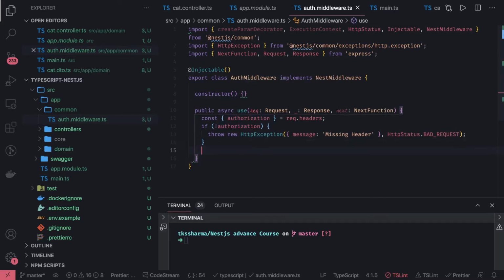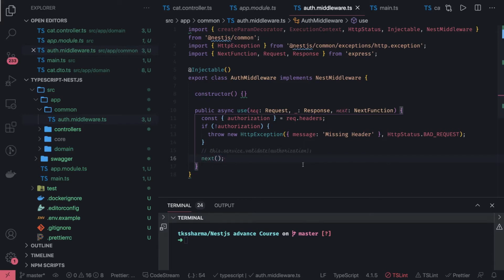If it is there, then we will be calling this.service.validate, passing this authorization token, and it will return true or false, and based on that it will return some data or true or false. Based on that we will call next.